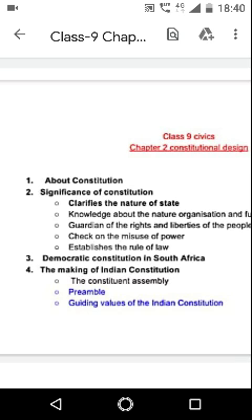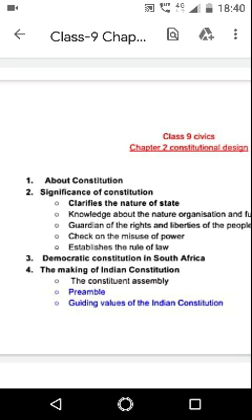Now, first of all, we have to discuss the constitution. What is a constitution? In the previous chapter, we have studied that in a democracy, the rulers are not free to do what they like. There are certain rules that the citizens and the rulers have to follow. All these rules together are called the constitution.